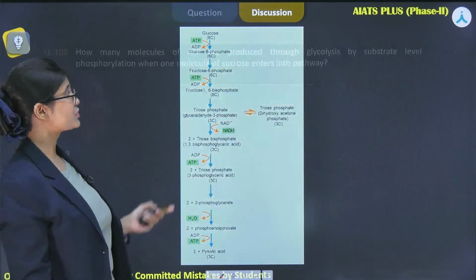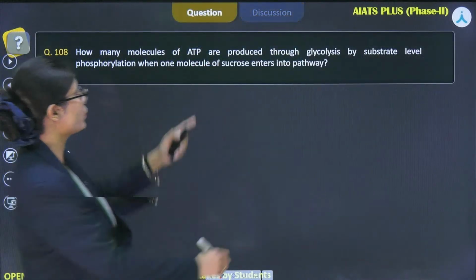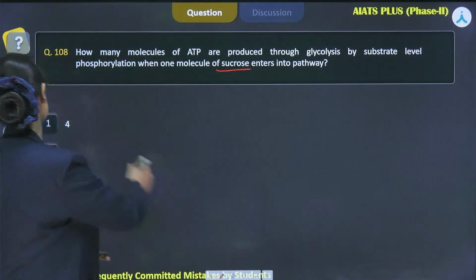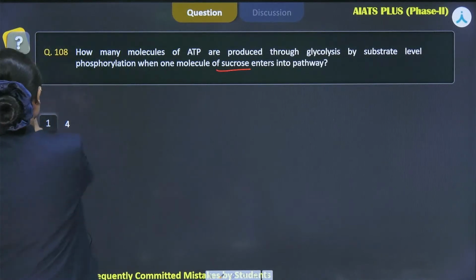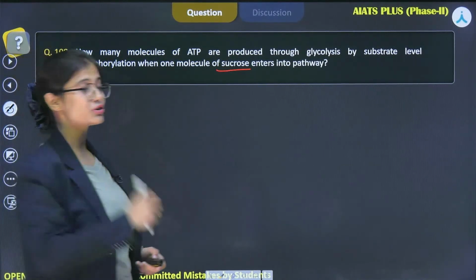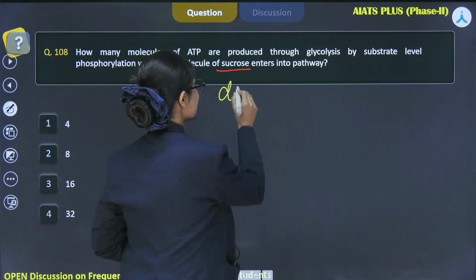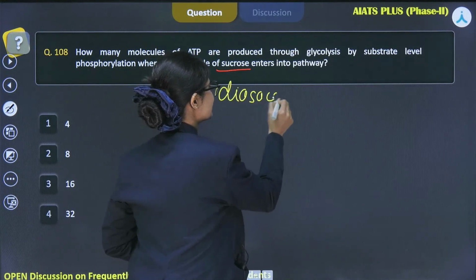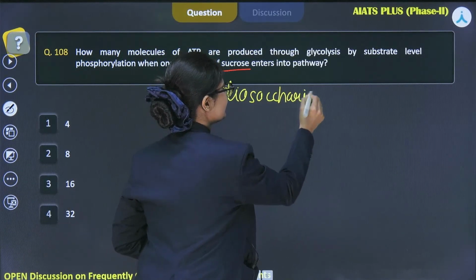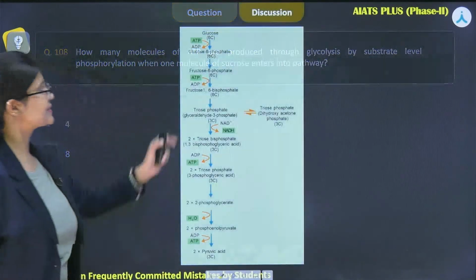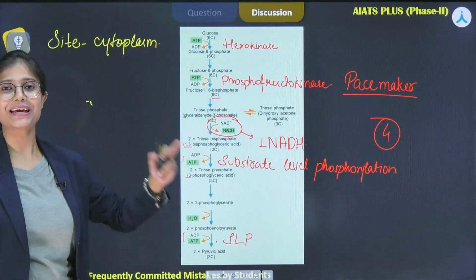Right? So in the question, it has been asked for one molecule of sucrose. Sucrose is a disaccharide, that means it is made up of 2 sugar molecules. Right, that means glycolysis will take place 2 times.